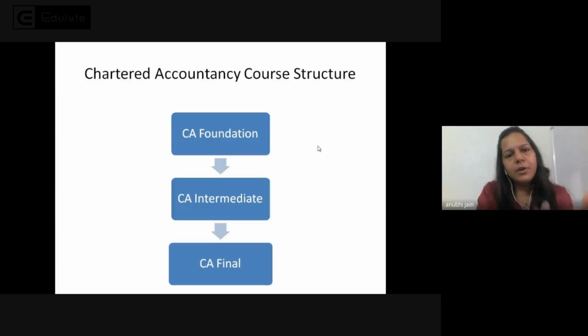Then, as per the new scheme, after CA Foundation, your second level is CA Intermediate. And after clearing your CA Intermediate, you will approach CA Final. And after clearing your CA Final, you will be a chartered accountant.